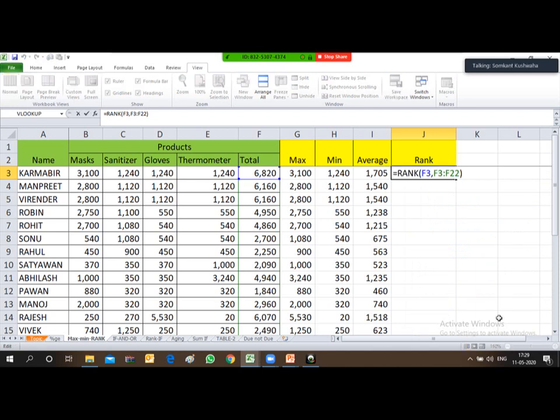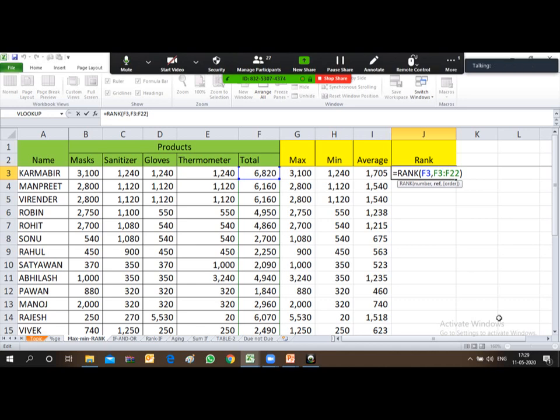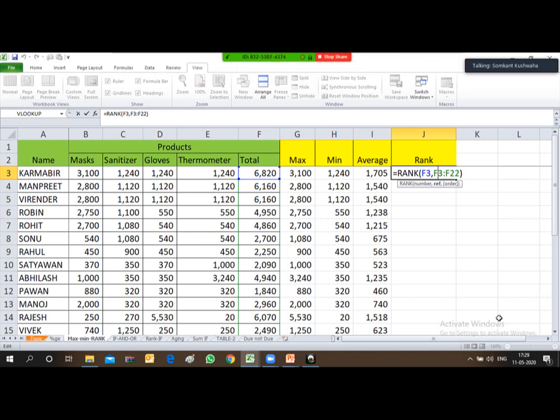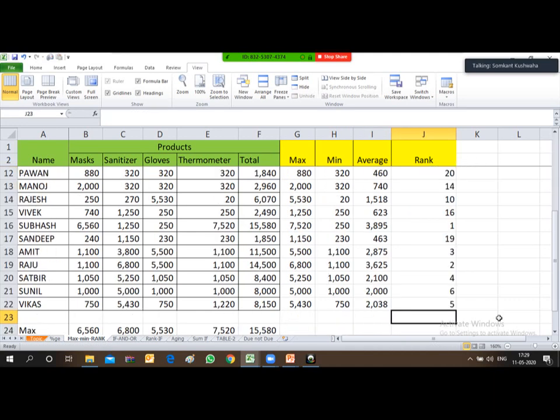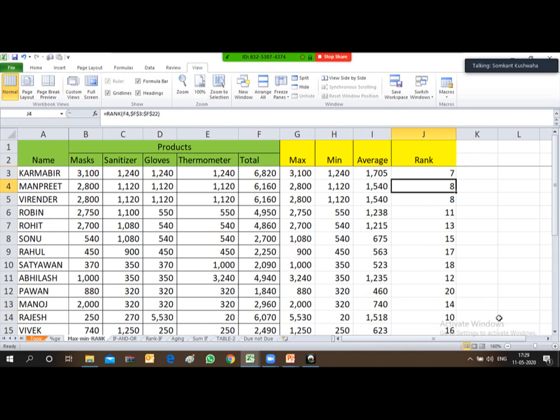So friends, before dragging this formula down the column, you first need to freeze the range. Since the range we have already selected, I will be required to freeze the range. How can you freeze the range? Friends, we know function F4. Just by pressing F4 you can freeze the range. So the range is freezed. Now you can copy the formula and paste in the entire column.